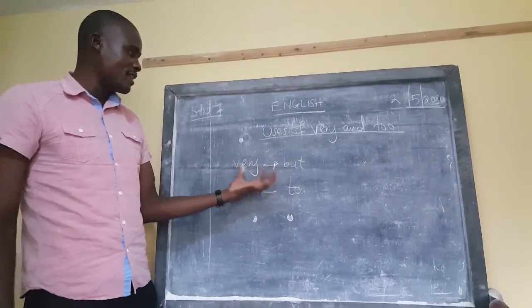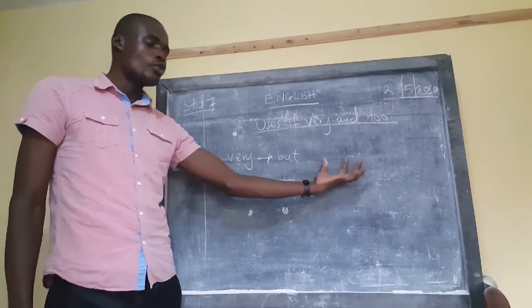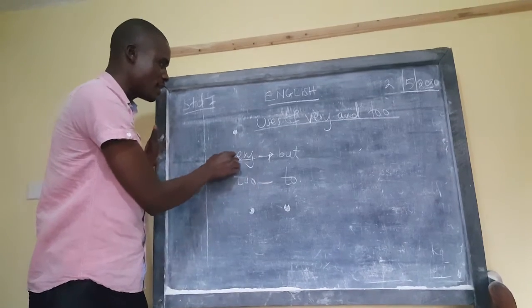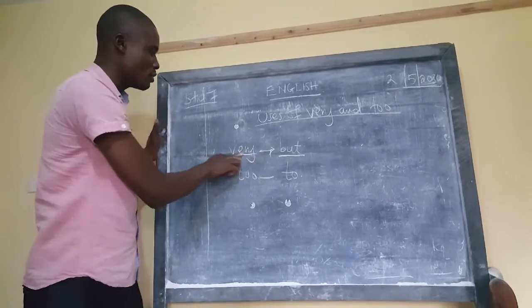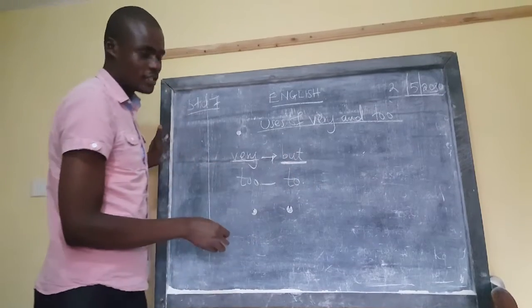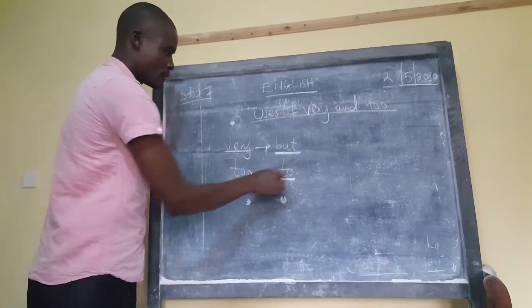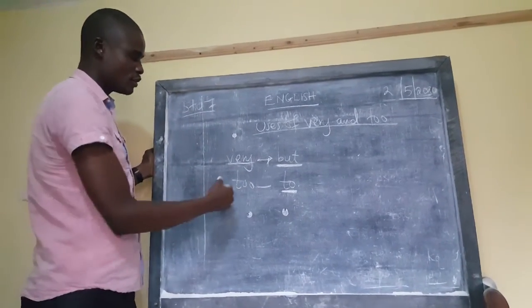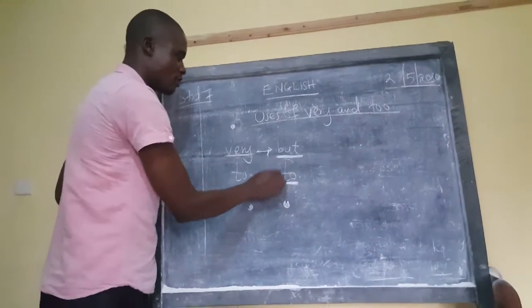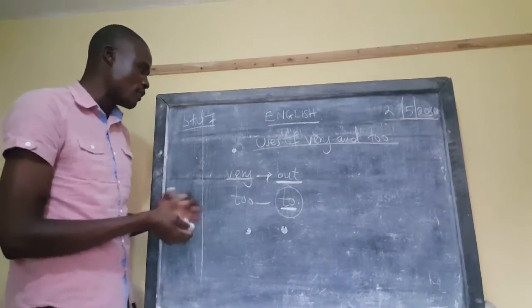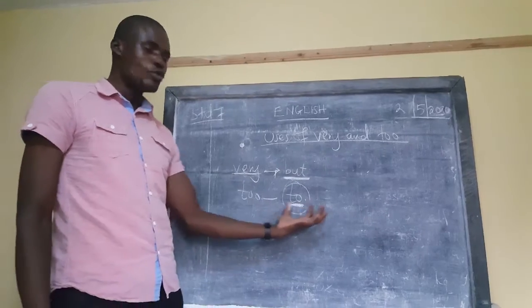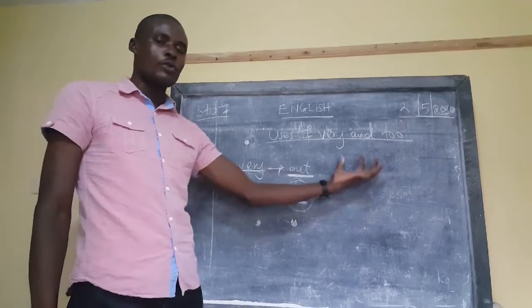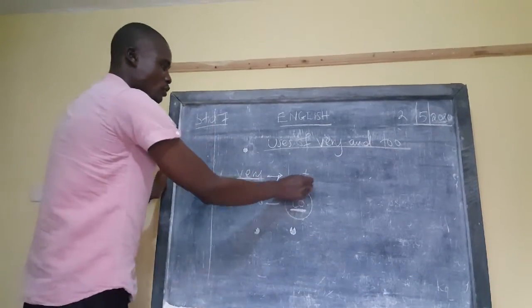Jane is very sick but has gone to school. So that is a conjunction. In that case, very has been used there, and but is used there as a conjunction of contrast. But in this form, too is also used there, is too sick? No. In this case, it's not a contrast, but it's just a correlative. Jane is too sick to go to school. In this case, Jane is very sick but has gone to school. So they are different. This is a conjunction of contrast.